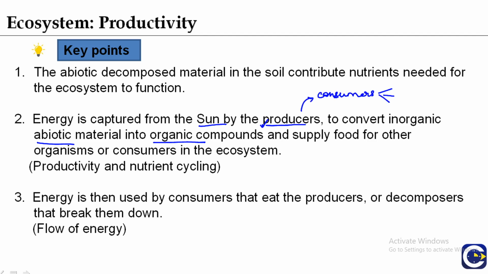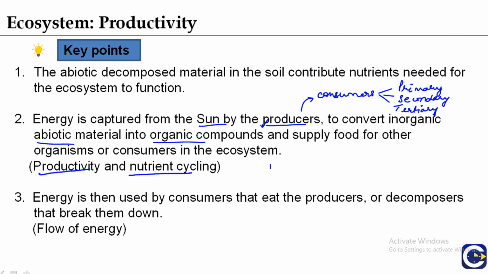Consumers can be primary, secondary, and tertiary. So this represents the productivity and the nutrient cycling.